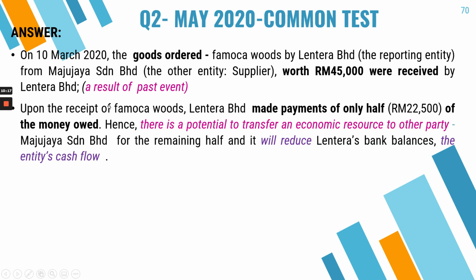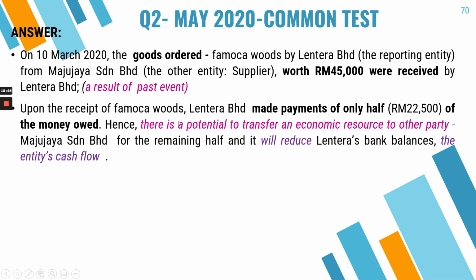Second one is to look at whether or not there is still a potential to transfer an economic resource to the other party. So here, the potential of Lantera to transfer money to Maju Jaya out of the goods that were purchased, you need to settle. So if you can check, upon the receipt of the woods ordered, Lantera has already made payment of only half, which is 22,500 of the money owed.